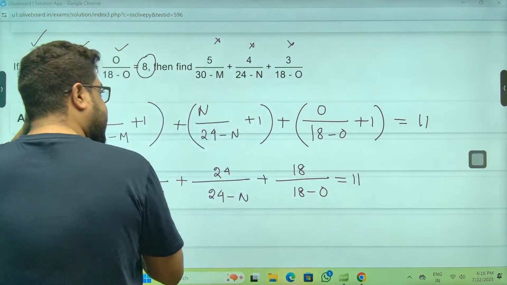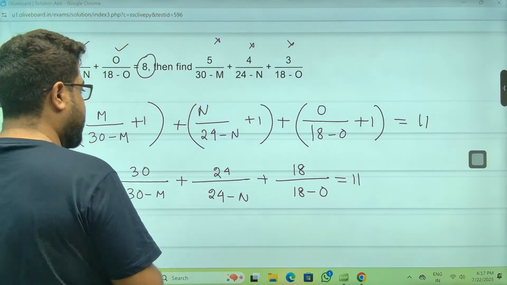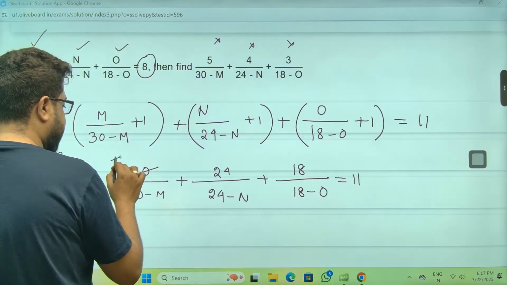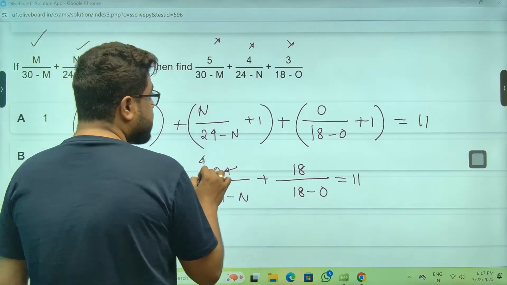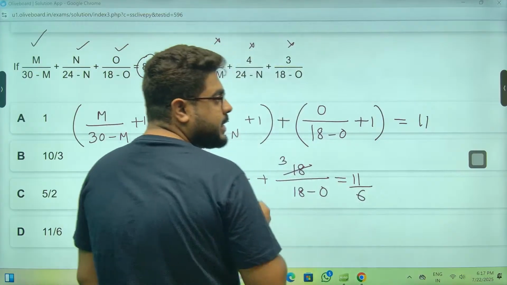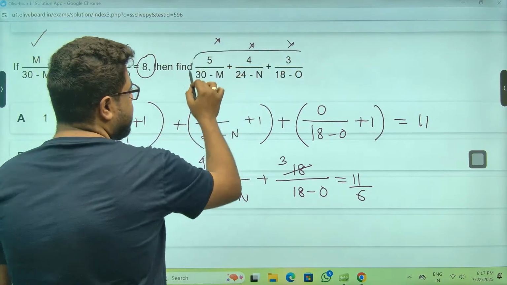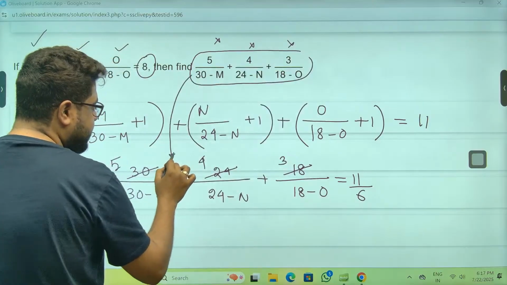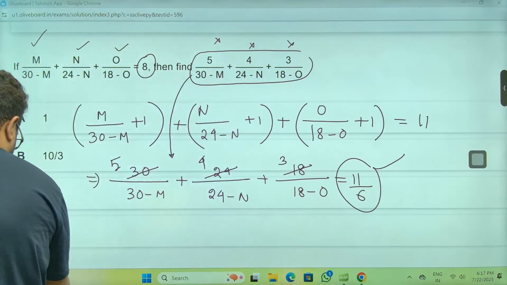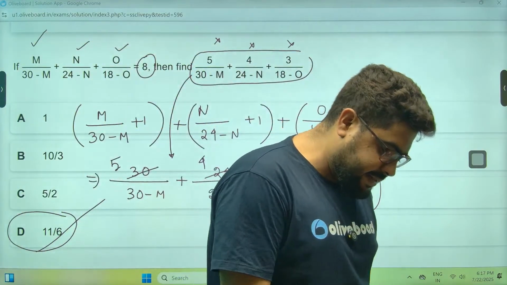Now, what can I take common, sir? I can take 2, 9, 6 common, sir. 6 5s, 6 4s, 6 3s. So 6 will come over here, sir. Divide by 6. You see 5 by this, automatically match. This is automatically matching. So answer is 11 by 6. That's your answer. Option number D, sir. Option number D, 11 by 6 is the correct answer.